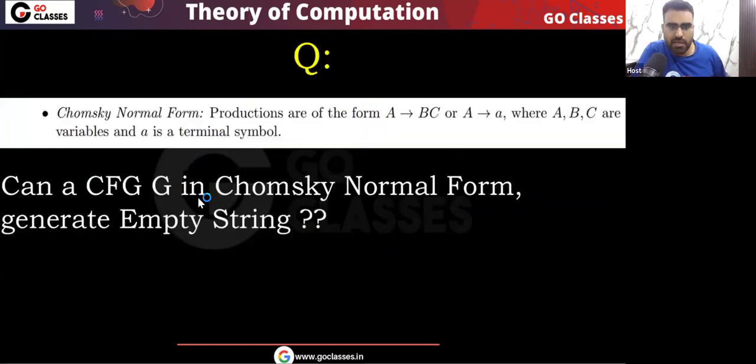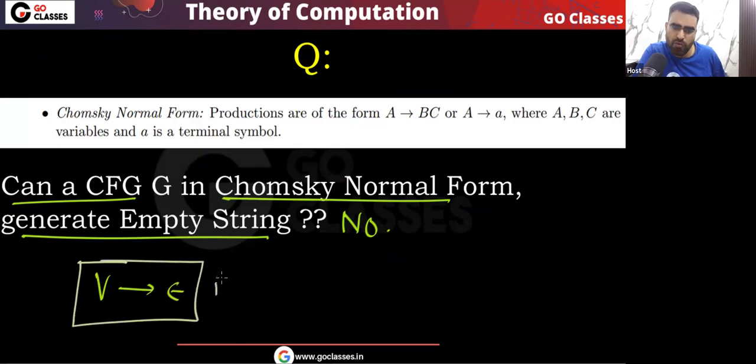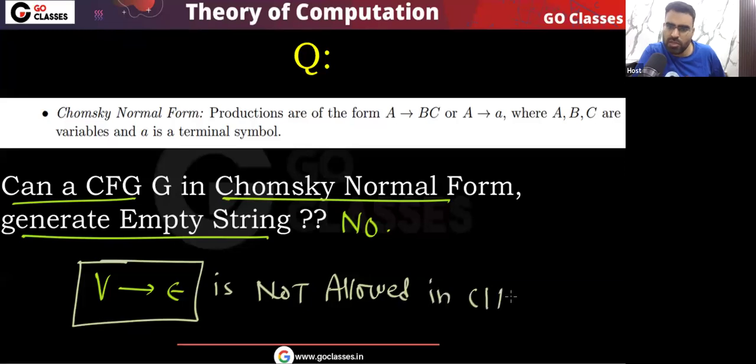Remember that if your grammar is in Chomsky normal form, then can we generate empty string? The answer is no. Okay, because you can easily see that this type of production where variable going to empty string, this type of production is not allowed in Chomsky normal form. Is this point clear?